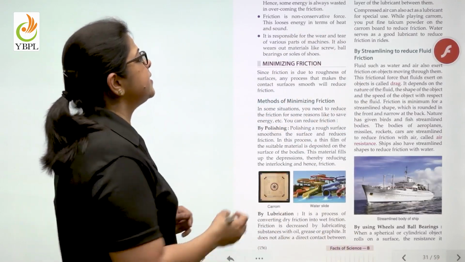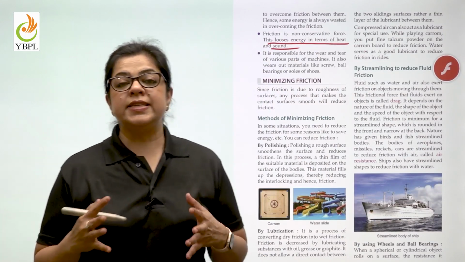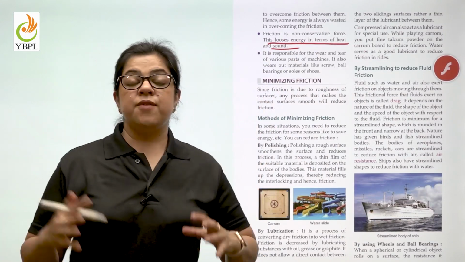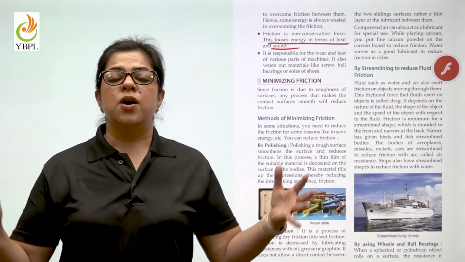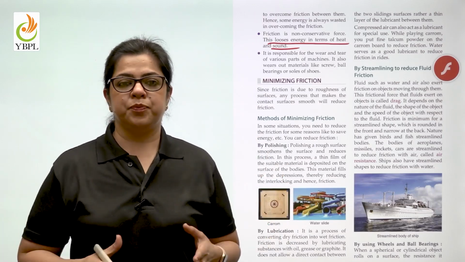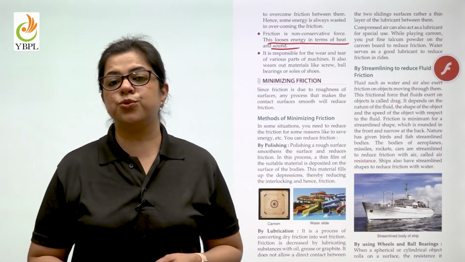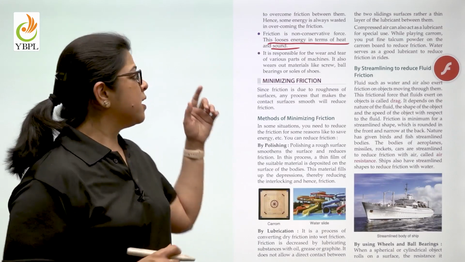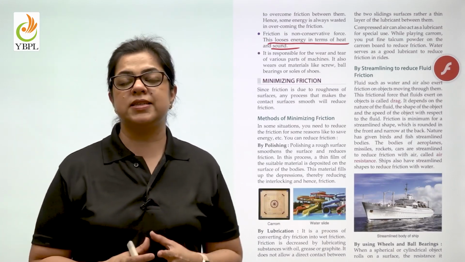The second thing is, it loses energy in the form of heat and sound. Have you ever wondered why, when you are using an electric gadget for a long time, the body heats up? The body heats up partly due to the electric current passing through it, and also because the ball bearings and the nuts and bolts are moving against each other.